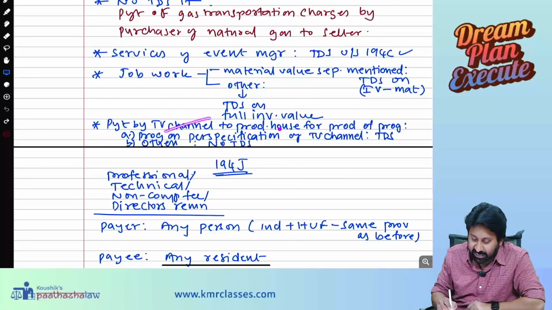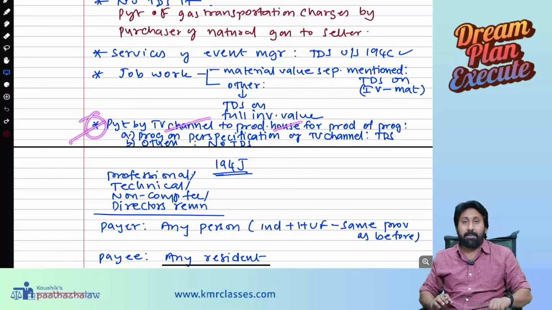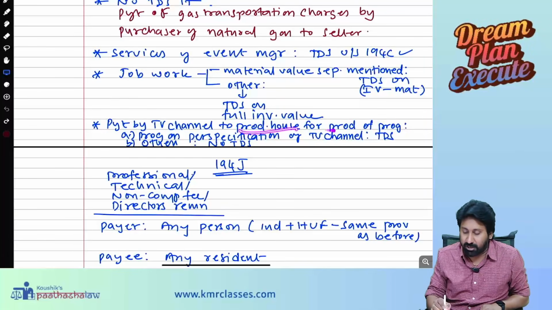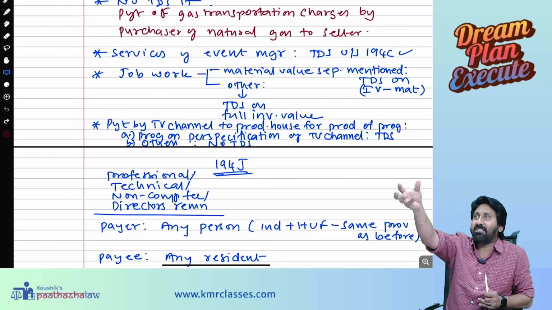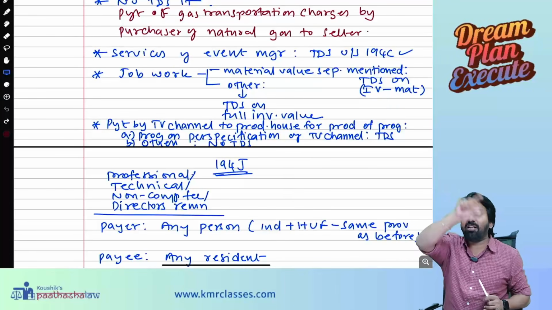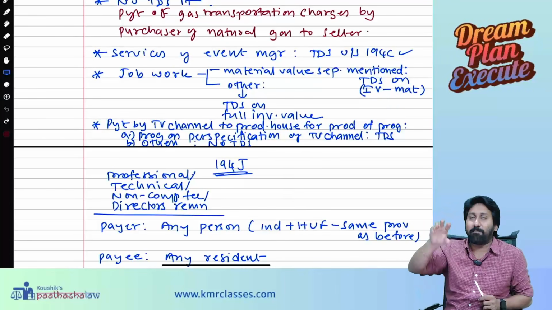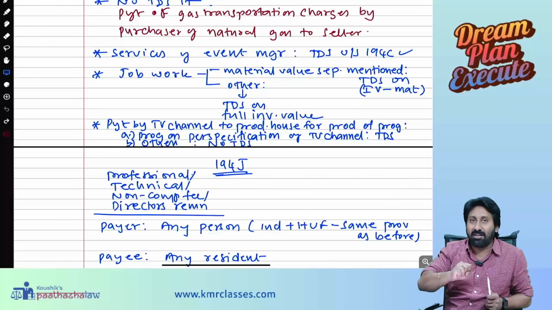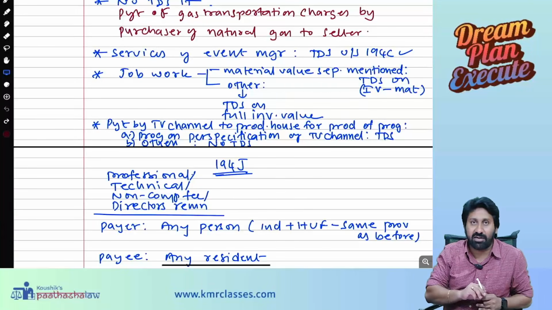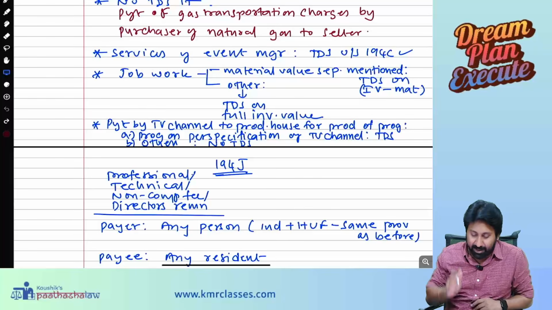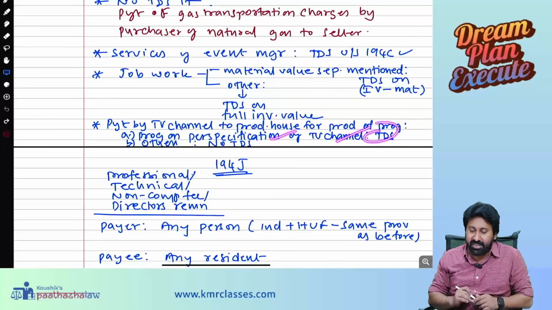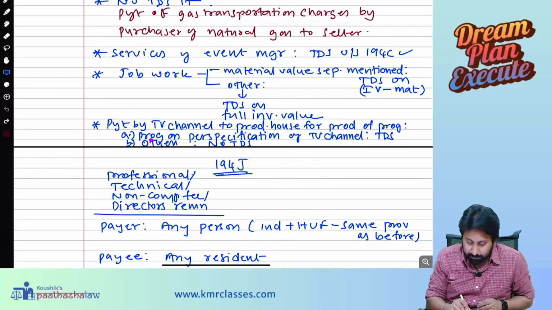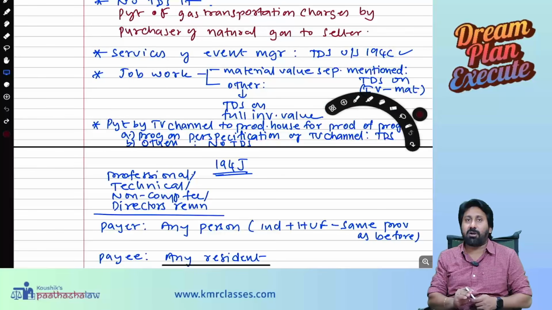Payment by TV channels, a very important exam question. Payment by a TV channel to the production house for production of a program. Okay, there is a producer. To them, a TV channel is buying it. We are seeing Netflix is buying this product. Amazon Prime is buying this cinema. Like that, we are seeing they are paying, TV channels and internet providers. So whenever they pay for a program on the specification of the TV channel, TDS is required. Program on specification of TV channel means what?